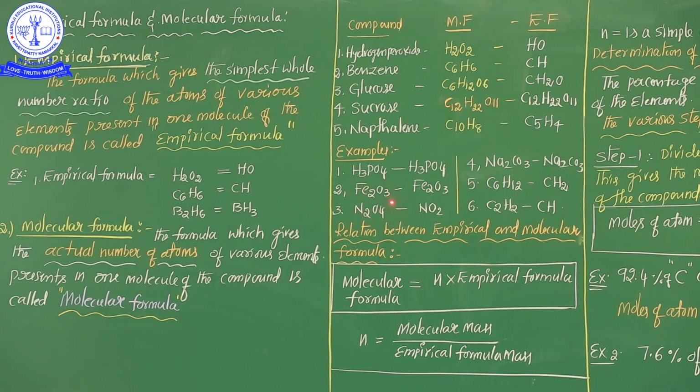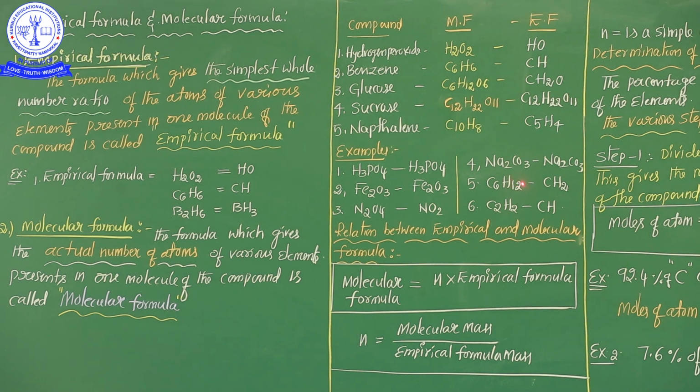And Fe2O3, here also the same, Fe2O3. But N2O4, dinitrogen tetroxide, has even numbers, it can easily be cancelled with a suitable integer. That's why NO2. So NO2 is the empirical formula of dinitrogen tetroxide. Listen carefully, my dear students. NO2 is the empirical formula of dinitrogen tetroxide. And one more example, sodium carbonate.